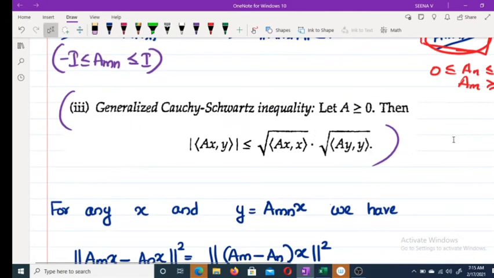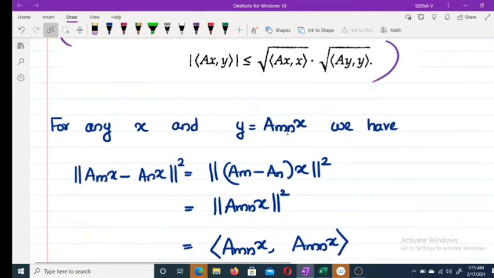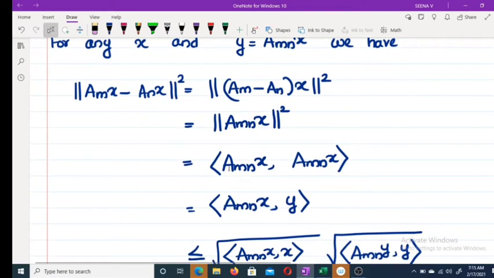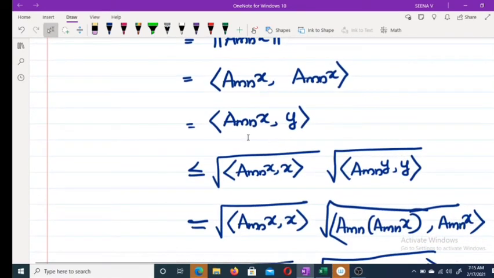And we have the generalized Cauchy-Schwarz inequality, this one. So for any x and y equal to amnx, we have norm of amx minus anx whole square, which is norm of am minus an applied to x whole square, and this is norm of amnx whole square. Now norm of amnx whole square is equal to the inner product of amnx with itself. And we are taking y equal to amnx. Therefore, this is actually the inner product of amnx and y.